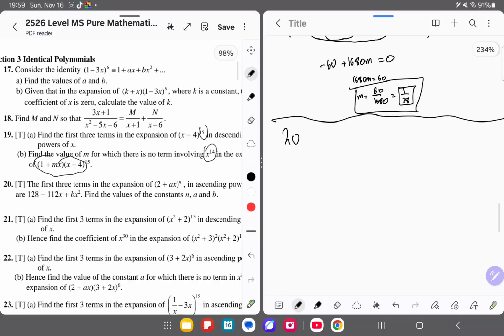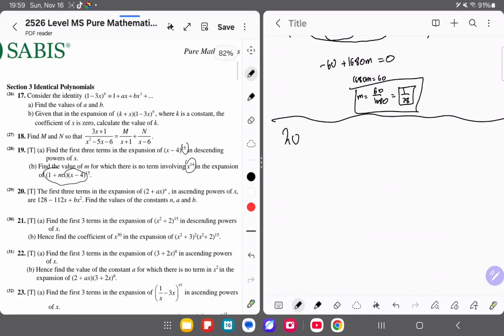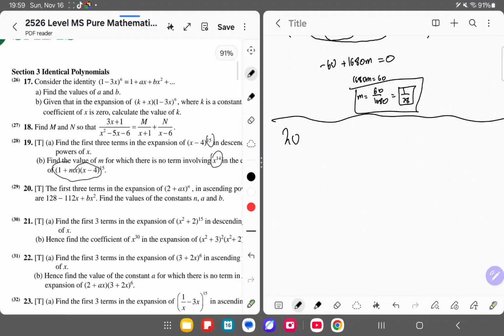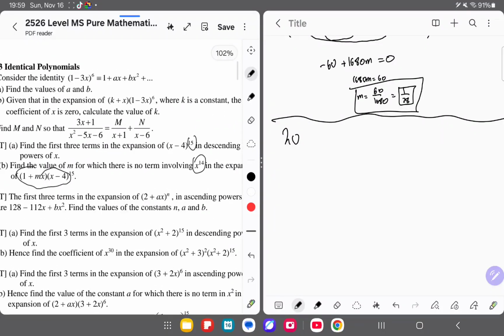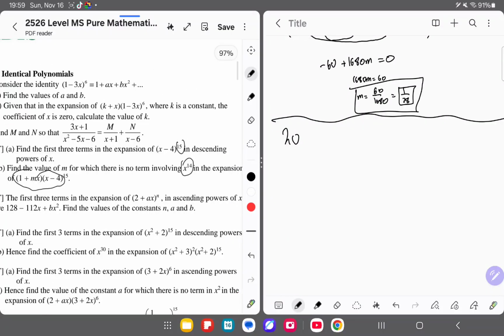There's no sub-question. The first three terms in the expansion of 2 plus ax to the power of n in the descending powers of x are 128 minus... Okay, let's still continue. They're asking for the first three terms. This should not be so hard. We can do this easily.